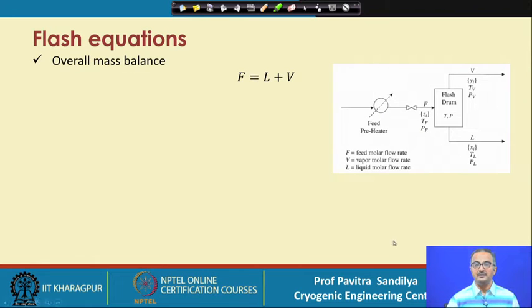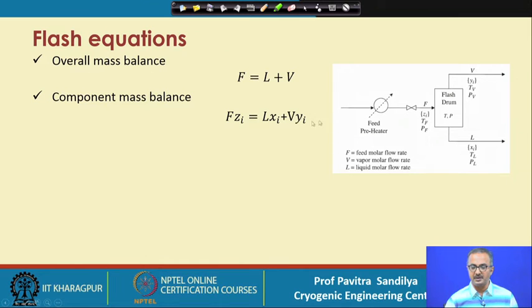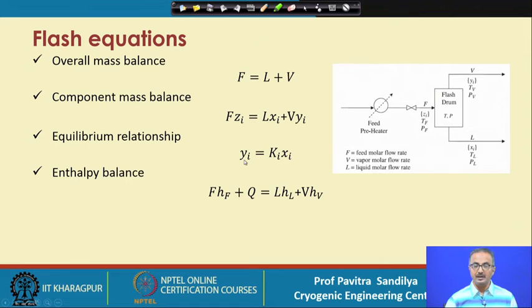Now we write the flash equations. Referring to this particular figure, we write the overall material balance as F is equal to L plus V. Then we have the component material balance, as molar flow rate into the mole fraction, that is the component molar flow rate, equal to Lxi plus Vyi, and then we have the equilibrium relationship, that is Yi equal to Ki Xi, and the enthalpy balance as this.